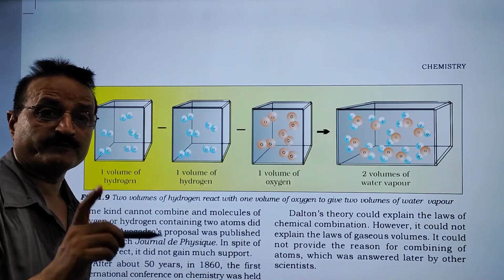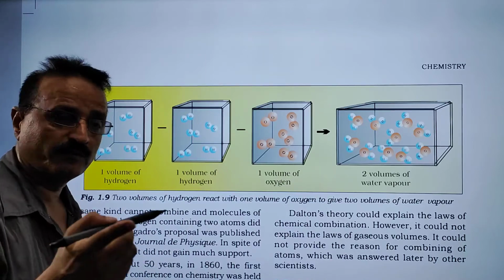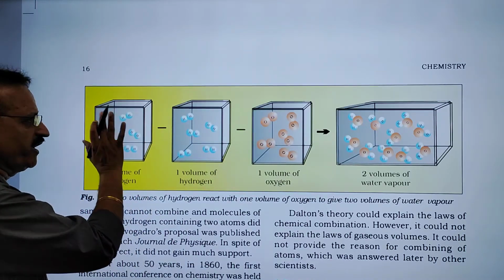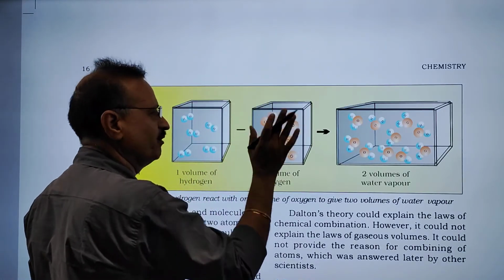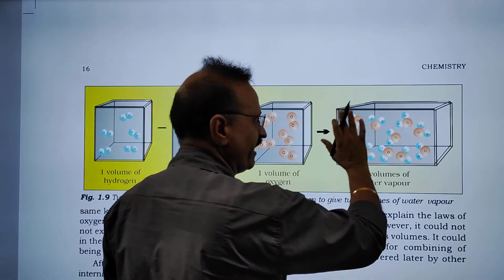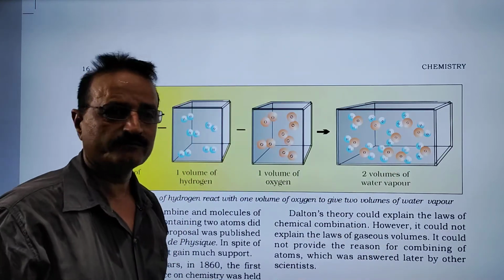I am explaining molecules, not atoms. Total 10 atoms, 5 molecules each. And we have a total of 30 atoms.